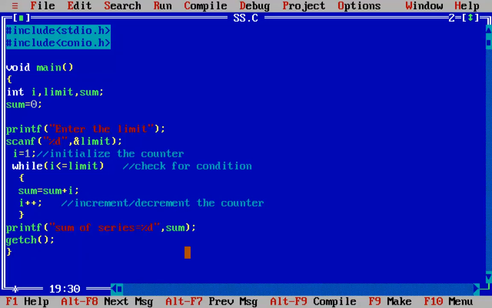This is a very basic program through which I tried to make you all understand how we can make use of the while statement. In our next video we will talk about the for loop, and we will try to solve a problem using it.